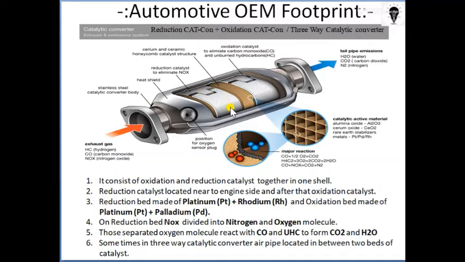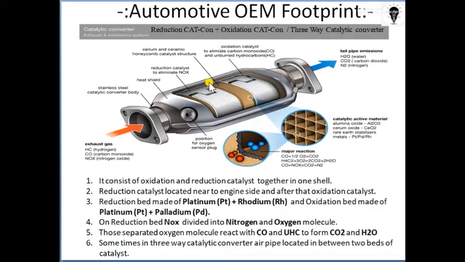So this is our three-way catalytic converter. Basically it controls three pollutants, so that's why it's called a three-way catalytic converter. Another thing, the order needs to be noticed here. On the engine side, the reduction catalyst bed is present first, and away from that the oxidation catalyst bed is present, and in between them some auxiliary air supply line may be there.